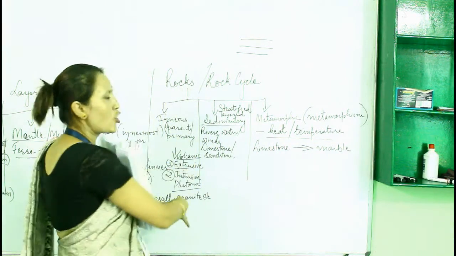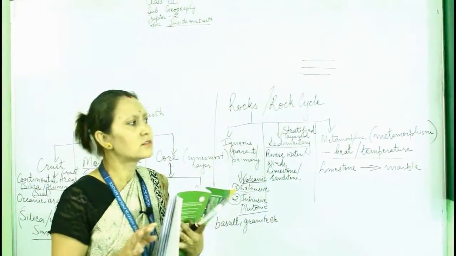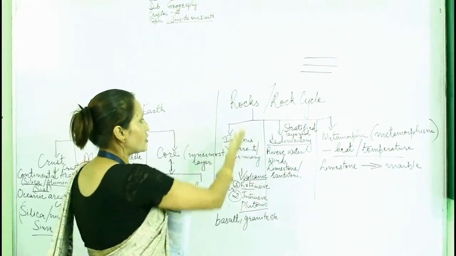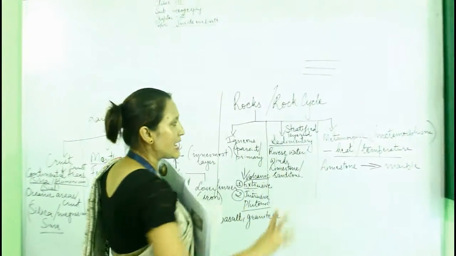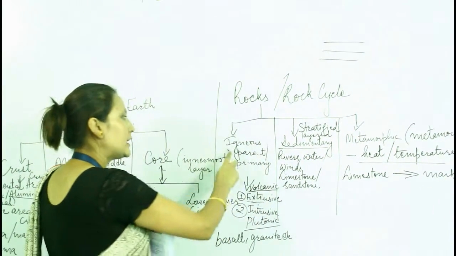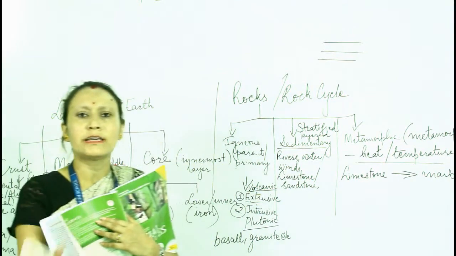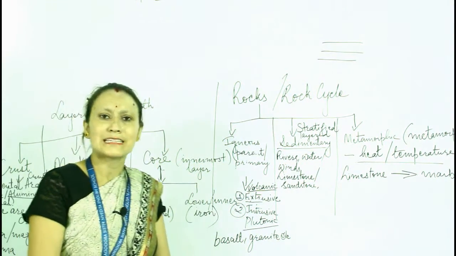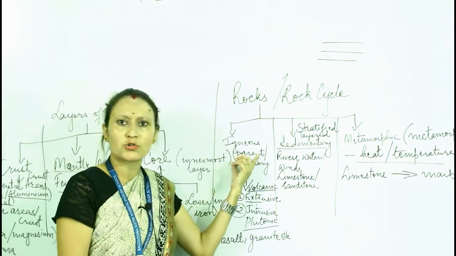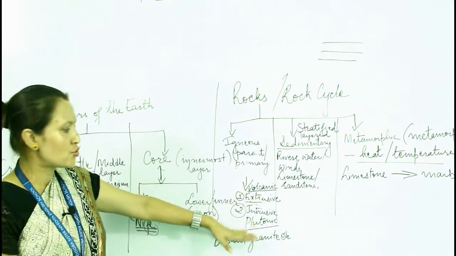Rock is any natural mass found outside or inside the earth's surface. There are 3 types of rock: igneous rock, sedimentary rock, and metamorphic rock. Igneous rocks are formed by the cooling and solidification of magma inside and outside the earth's surface. It is a very hard kind of rock. These rocks are also known as the parent or primary rocks. There are 2 types, extrusive and intrusive.